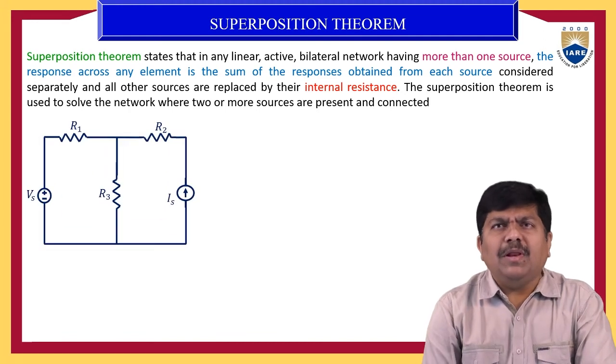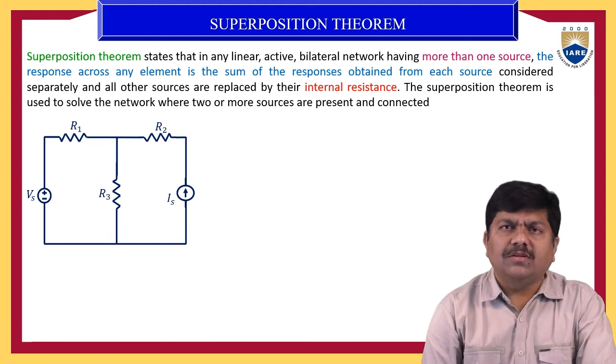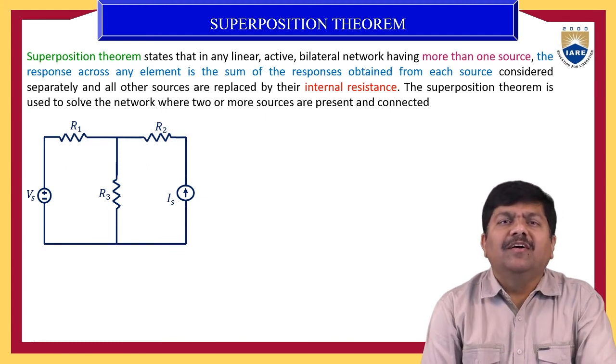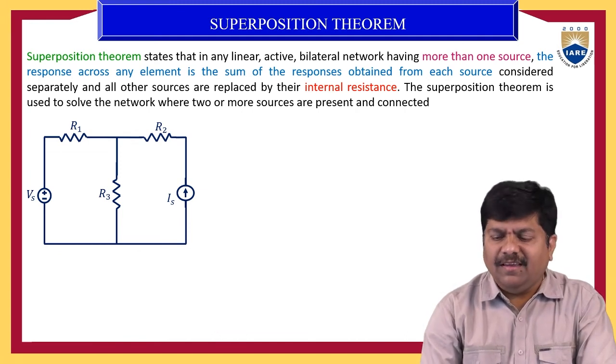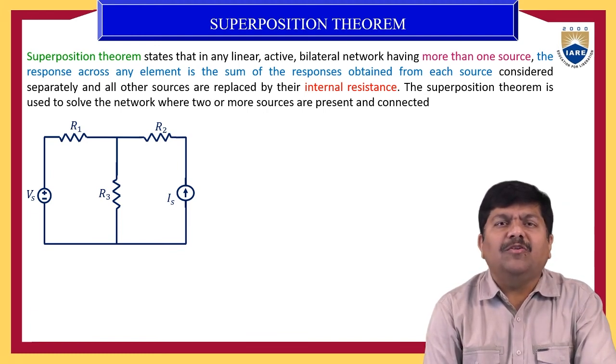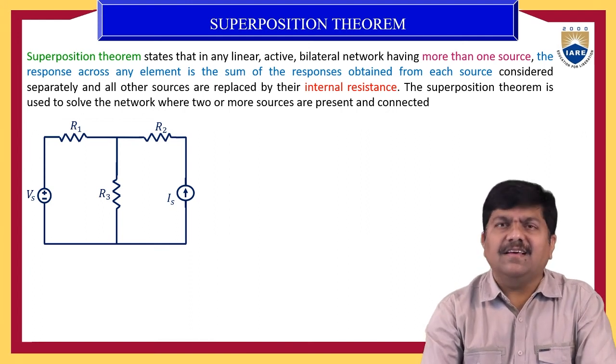And let me take one simple example. With this example, let me find out the responses and the effectiveness of this superposition principle in calculating the responses through any element. Now here in this simple electrical network, there are two energy sources, out of which one is a voltage source and one is a current source, and there are three resistances.